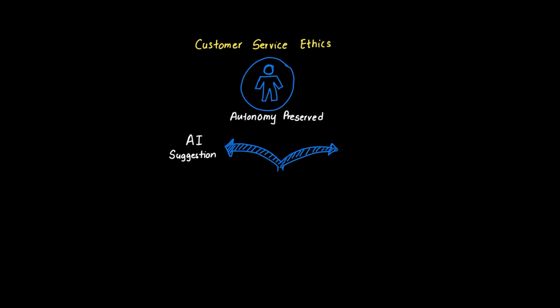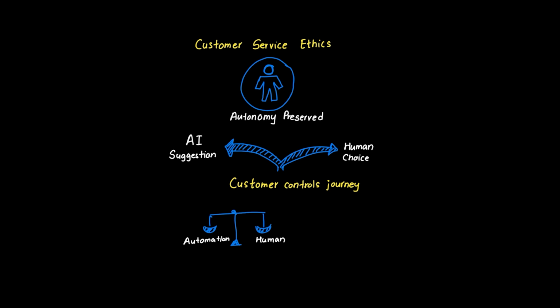Preserving human autonomy means giving customers the option to escalate to human agents, make their own choices, and maintain control over their service experience. This is fundamentally different from pursuing maximum efficiency, which might eliminate human touchpoints entirely. The key is creating a system where AI handles routine tasks efficiently while preserving human choice and dignity. Customers should feel supported by technology, not trapped by it.